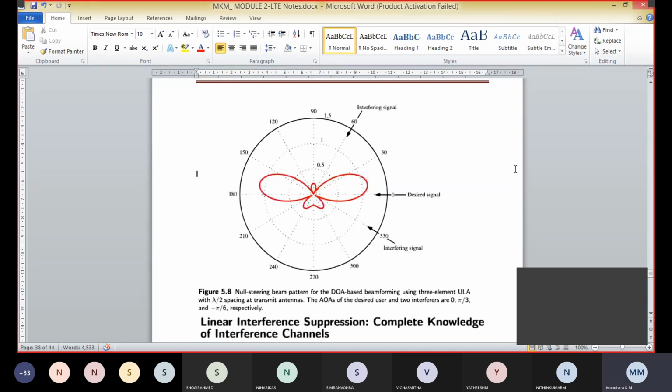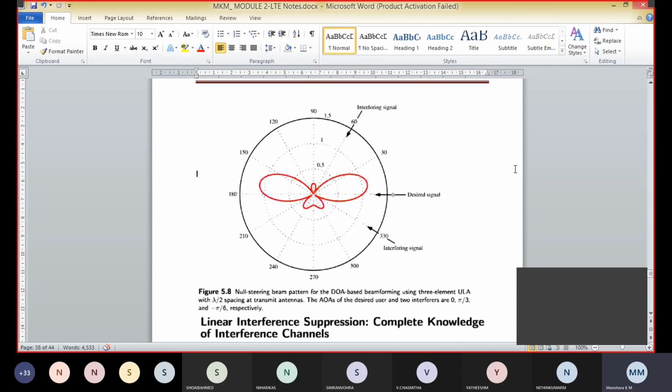Since the beamformer can place nulls in the directions of interferers, the DOA based beamformer in this example is often called the null steering beamformer.